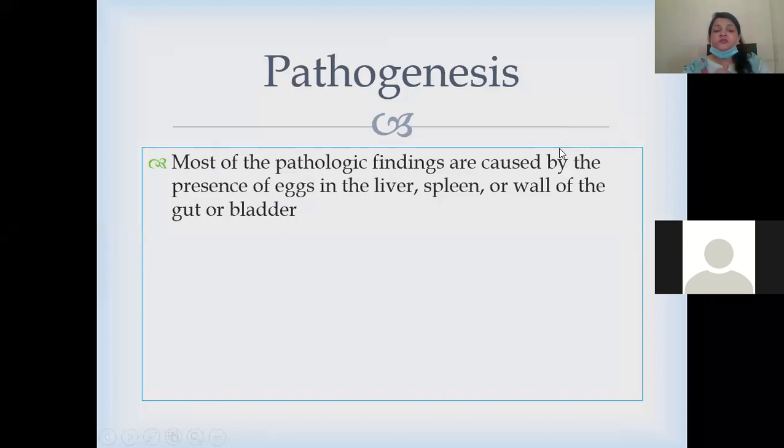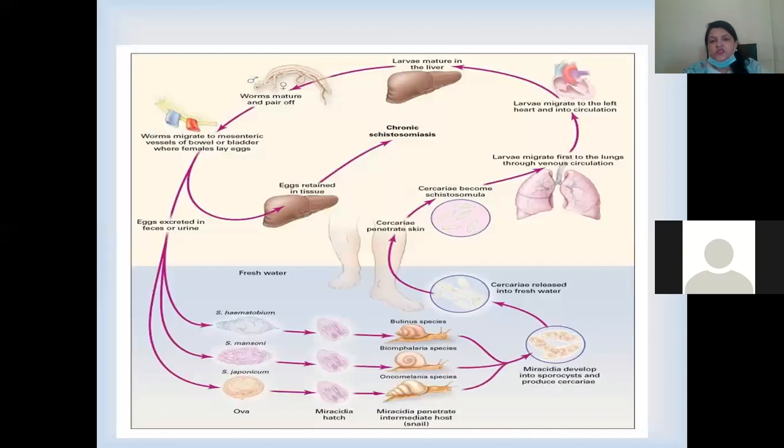What is pathogenesis? Most of the pathological findings are caused by the presence of eggs in the liver, spleen, or the wall of the gut or bladder. If you see this picture, this is very important as far as your circulation is concerned. Starting from the skin penetration, the cercariae become schistosomula.